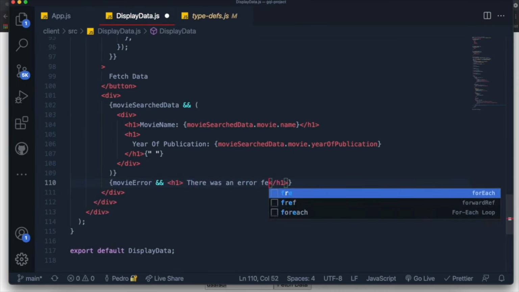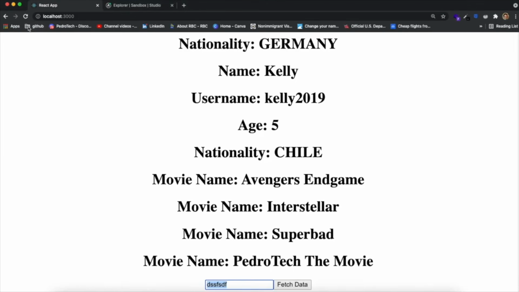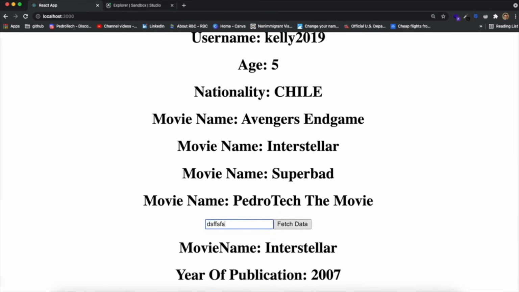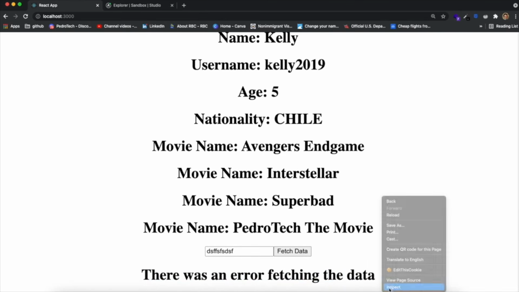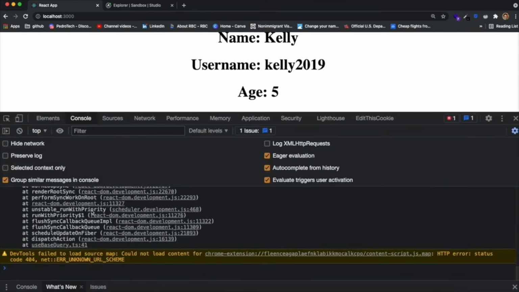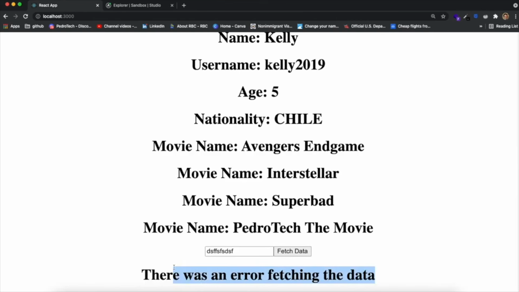error fetching the data. And when I save this, you can see that if I refresh my page, and I try to search for something like interstellar, we should see that it will work. But if I try searching for something like whatever this is, it should say there was an error fetching the data. And if we go to our console, it should actually console log some sort of predefined GraphQL error, which is this one over here. It basically just says cannot return null for non-nullable fields. So we tried to query a movie, but it didn't actually return the movie. That's what it's basically saying.